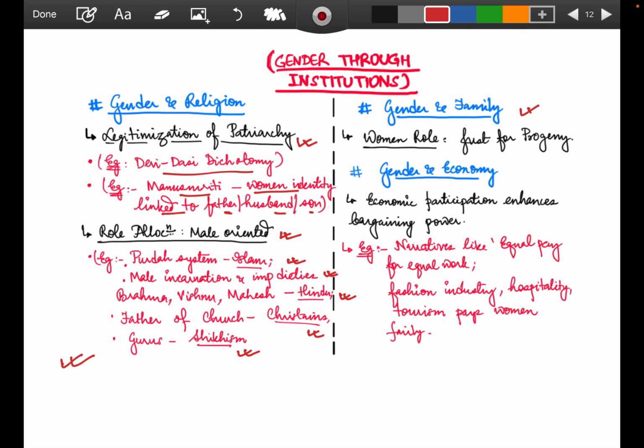Gender and family, this we all know, that women's role is just for progeny, nothing else is expected. Whatever she is doing is her own choice, but her main role here she can't deny. She has to go for reproduction and has to be available for progeny. She has no other choices for it, right? When we are talking about women's role in a family, this gets much more important.